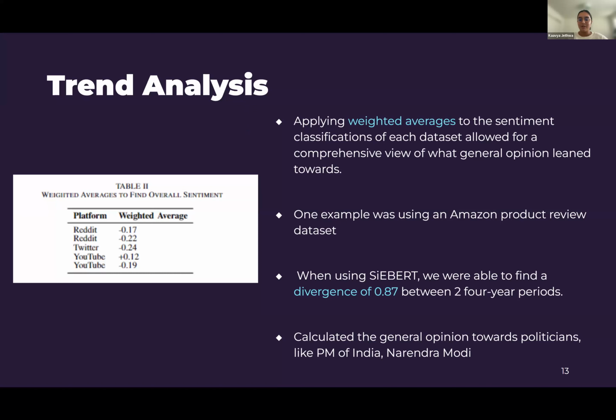Once we saw that Siebert worked well in classifying the text embeddings, we decided to do further data analysis for purposes like calculating general sentiment. Using a Twitter dataset of 100,000 tweets about the Prime Minister of India, we found that public opinion of him was slightly negative, yielding a value of negative 0.2 using weighted averaging.